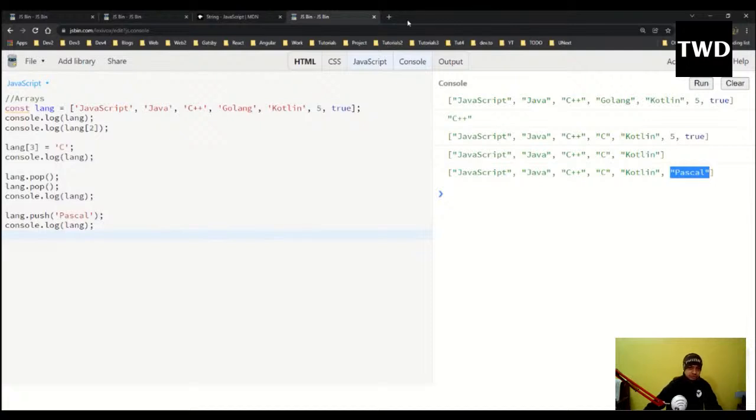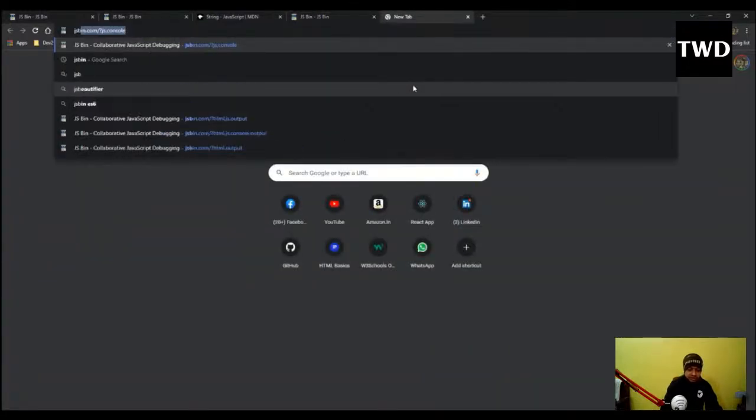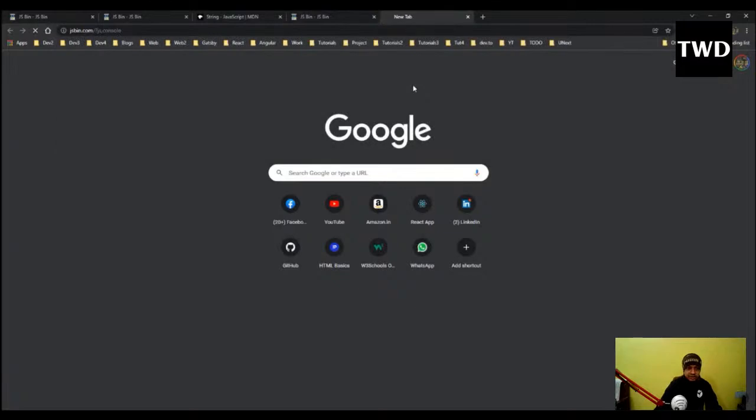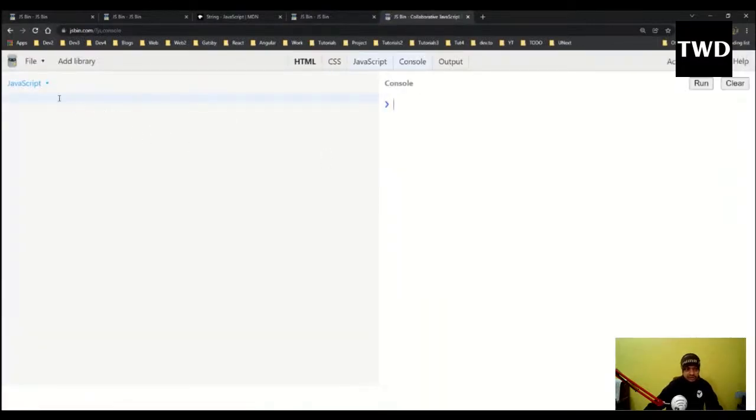Then we are going to learn about some array methods. Array methods are actually very important, the most important type of methods. We have methods for strings, arrays, and objects also, which we are soon going to learn, but the most important methods are array methods, and we are going to learn a bit more about them when we do ES6 also, because they are very important. Okay, JSPen I'll do again, and let me again have this array.